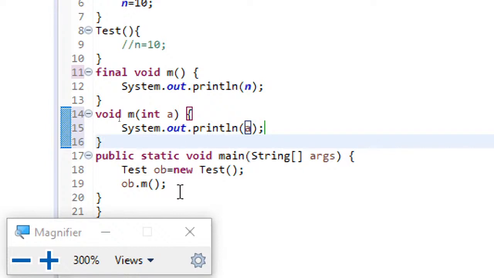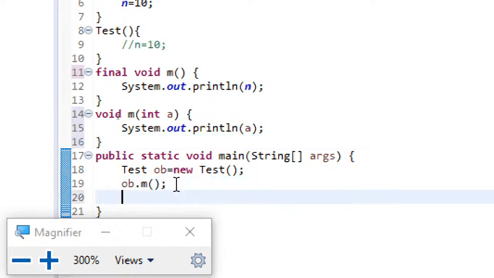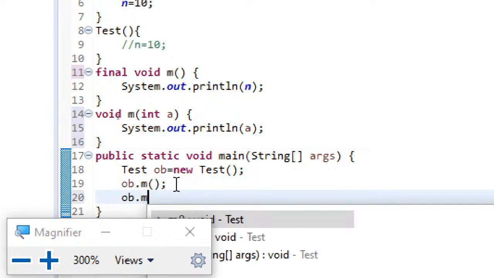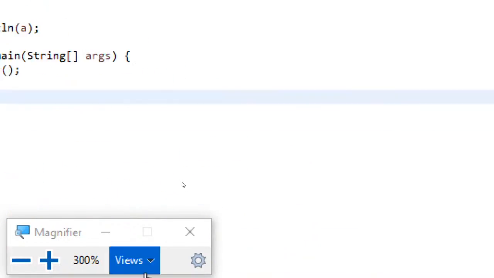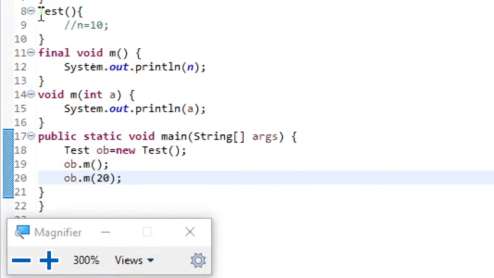Now if you observe, there's no mistake in this. ob.yum, within brackets I'm writing some 20. So you can see this code, it's very simple.